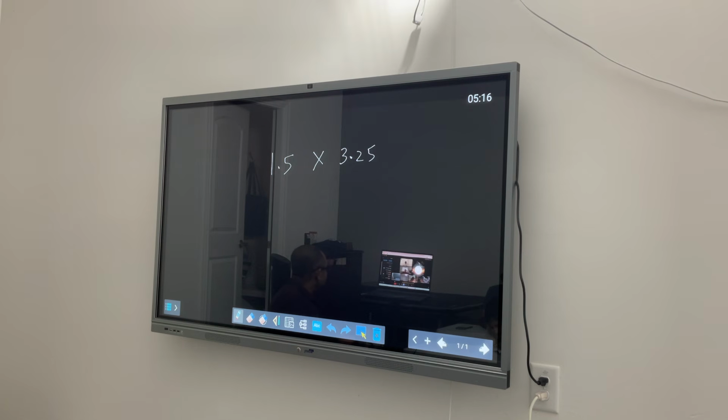How about Sivakeshwa, what's going on in your mind right now? If I ask you to multiply 1.5 with 3.25, what will you do? Close the window, disappear? So I'll do like 3.25 divided by 1.5 and it equals 4.875. But I'm trying to multiply.